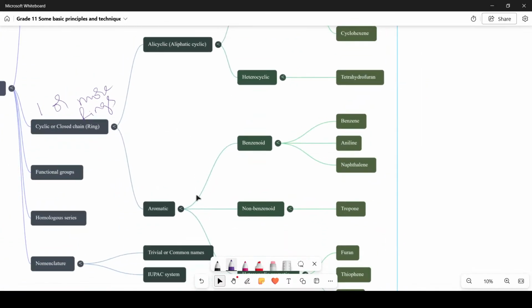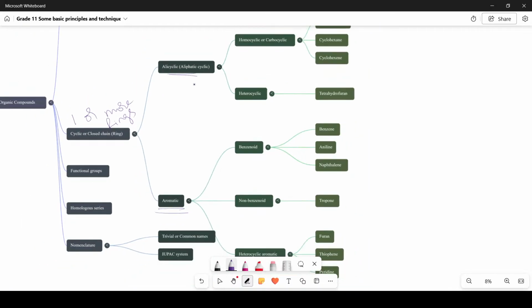Further, they are classified into two types. One is homocyclic and the other one is heterocyclic. The homocyclic is also known as carbocyclic. The compounds are further classified into alicyclic and aromatic.